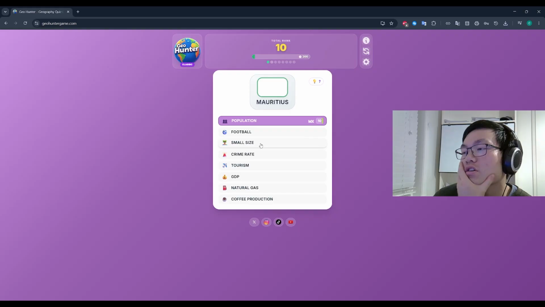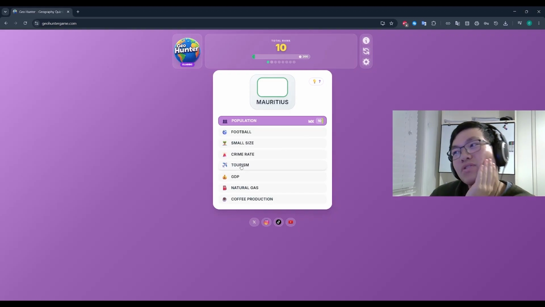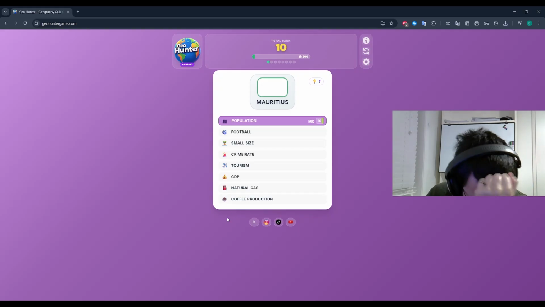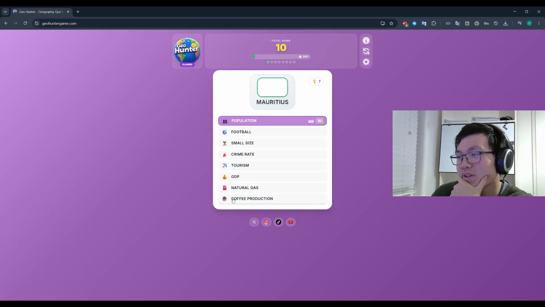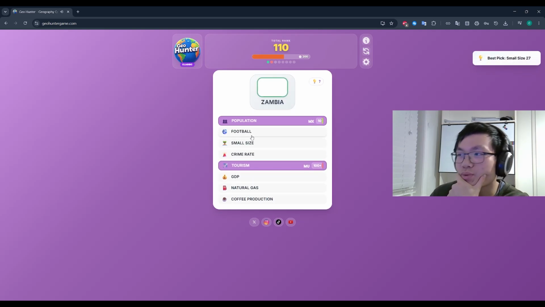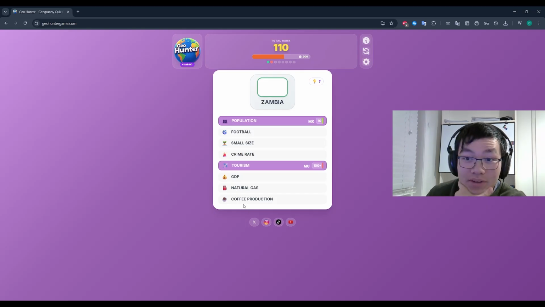Mauritius, we're gonna go... See, with Mauritius it's difficult because small size is just such a good option for a lot of countries, right? So we're gonna go tourism. No, we're not. Mauritius is such a strange country to get. Let's go for tourism. No, it was small size. Okay, small size was definitely there. It's like a safe option, but we want to save that for later, you know.